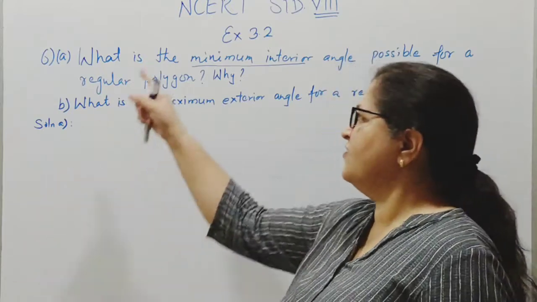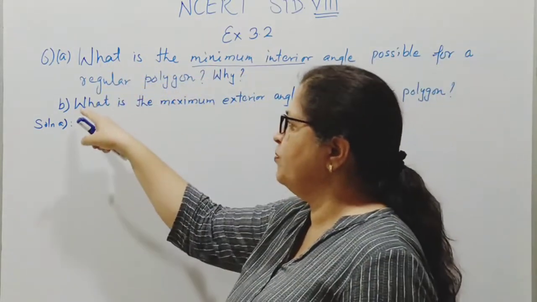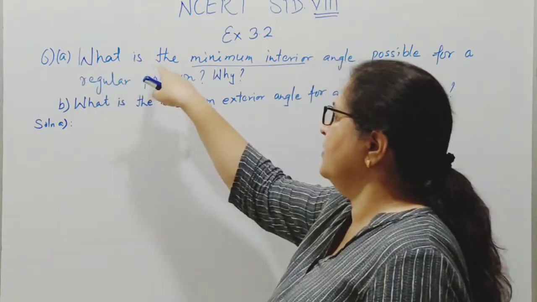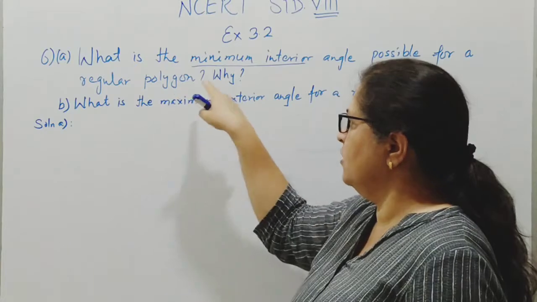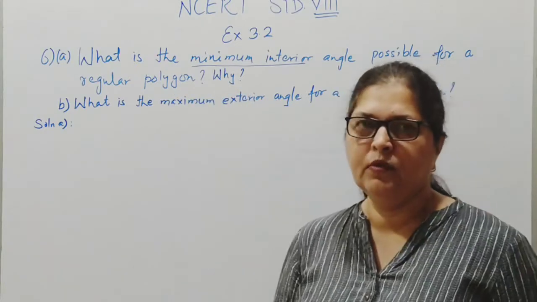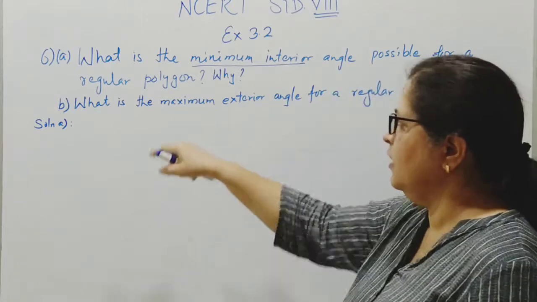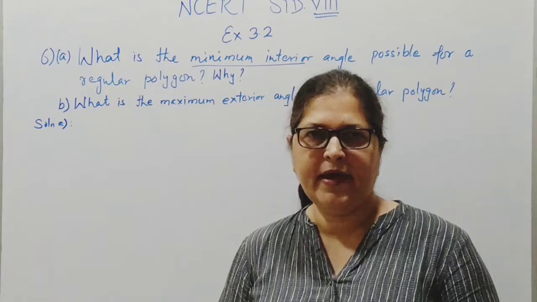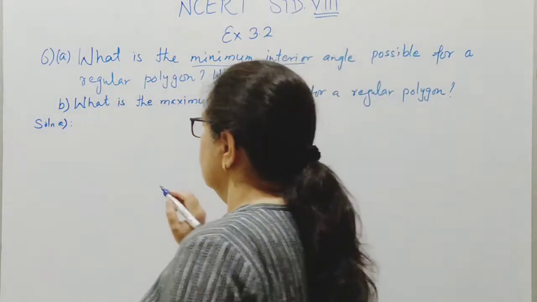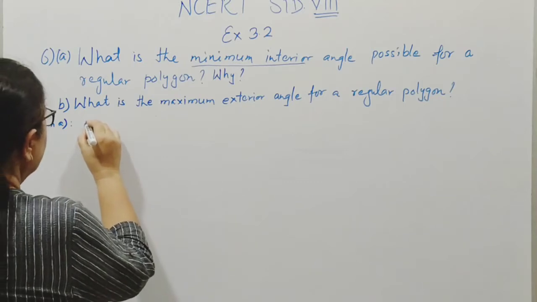Now the last question, that is question number 6 of exercise 3.2. It has two parts. A part is, what is the minimum interior angle possible for a regular polygon and why? So here we have to find the minimum interior angle possible for a regular polygon. This sum we will solve using some facts. We know that exterior and interior angles are supplementary.